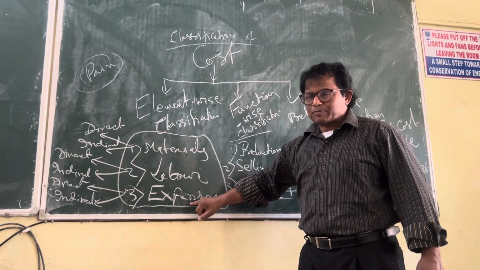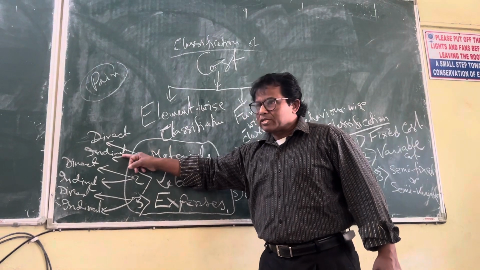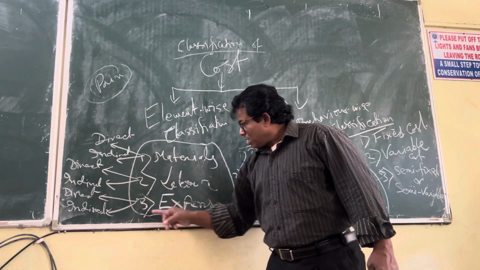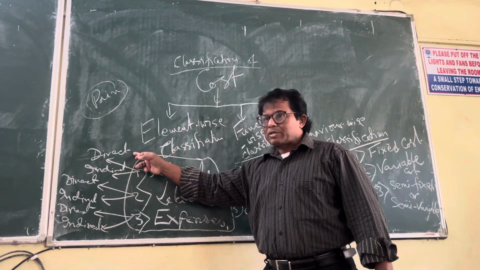Expenses, I've already explained in the other video. Now material is of two types: direct material and indirect material. Labor is of two types: direct labor and indirect labor. And expense is of two types: direct expense and indirect expense. And I explain what is direct material.